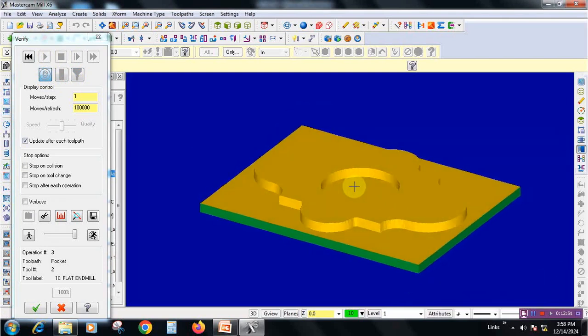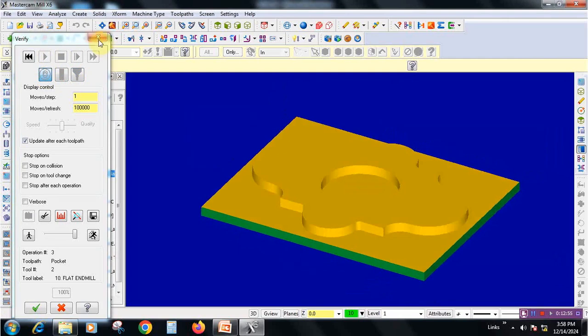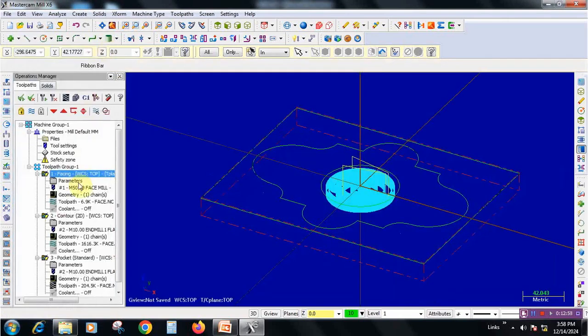See, if the profile is not visible, we can simply omit the facing operation. You just click these two only and regenerate.